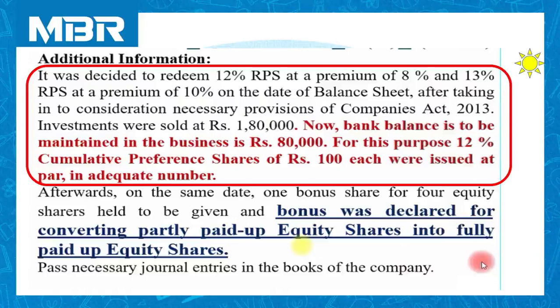First, bonus to convert partly paid shares into fully paid shares, and second, a new issue or fresh issue of bonus shares. Pass necessary journal entries in the books of the company. So here we have to prepare only journal entries, but you can prepare the balance sheet of this question after discussion of everything.